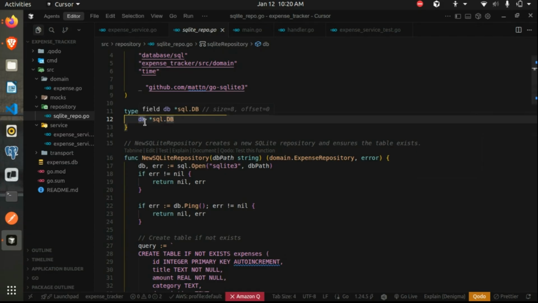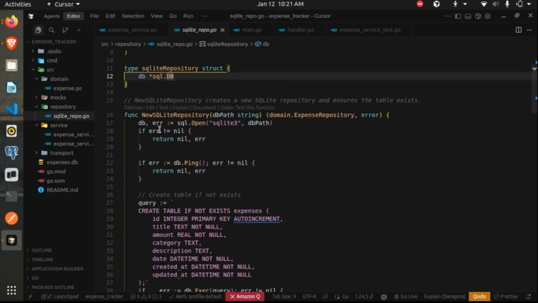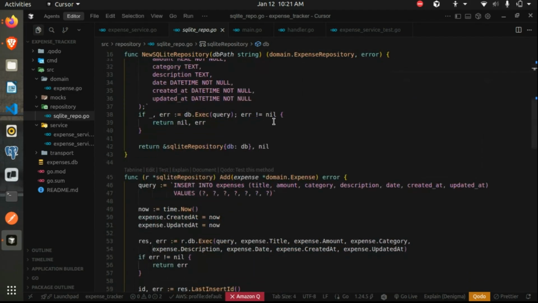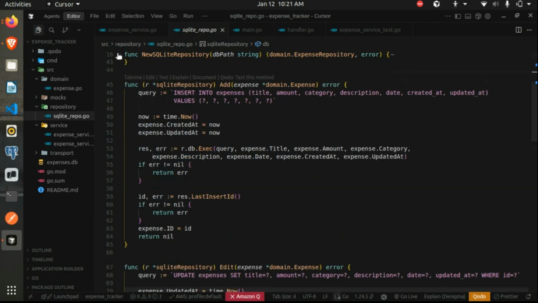So that's why, if you know about the singleton concept, a singleton means using a single object throughout our service. That is why we store the pointer to the database object and pass this wherever needed. So this is where we established a connection with the database.